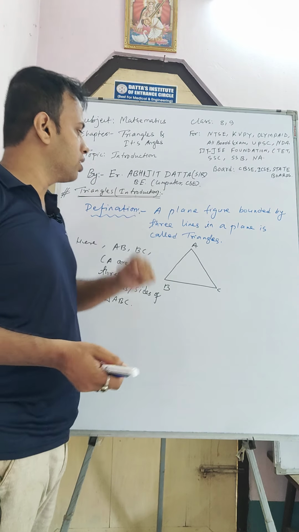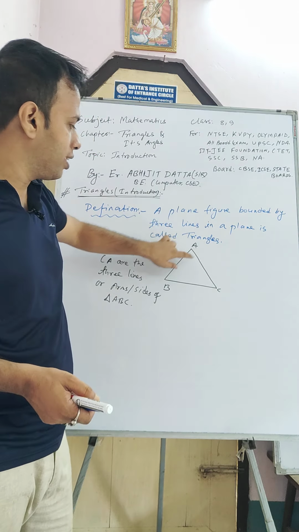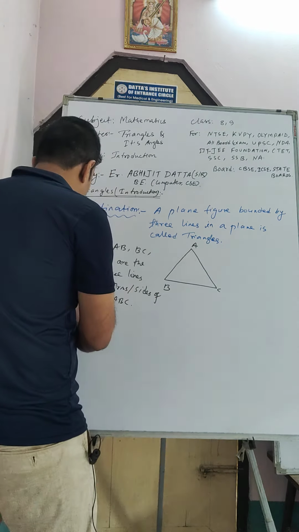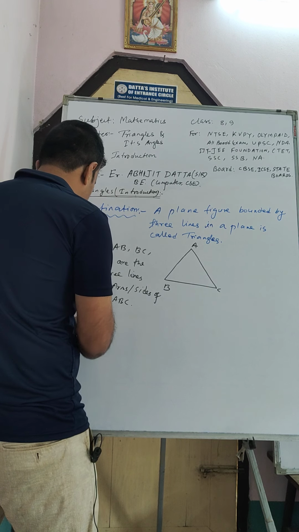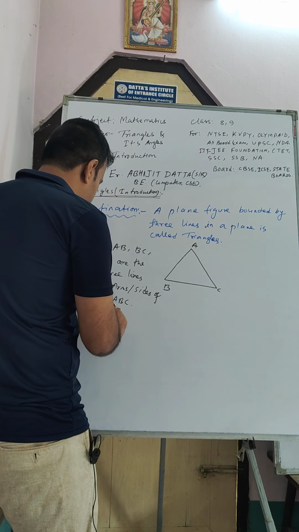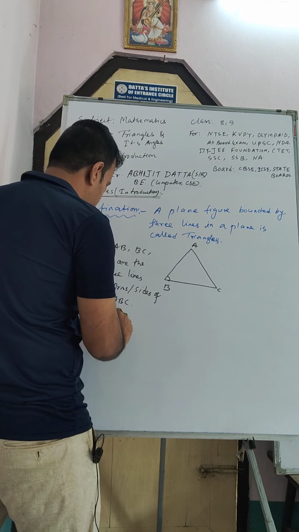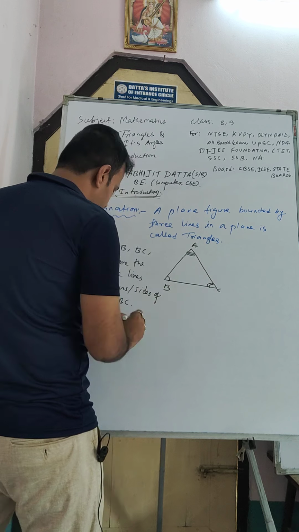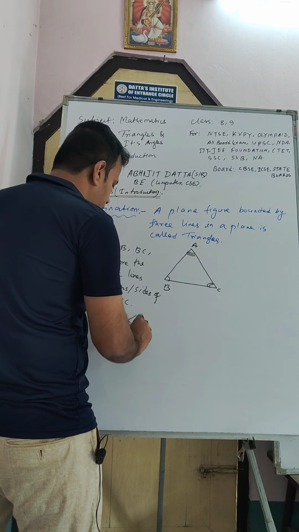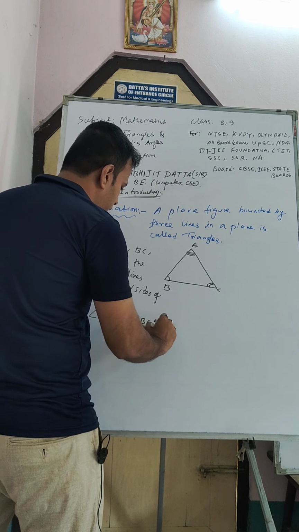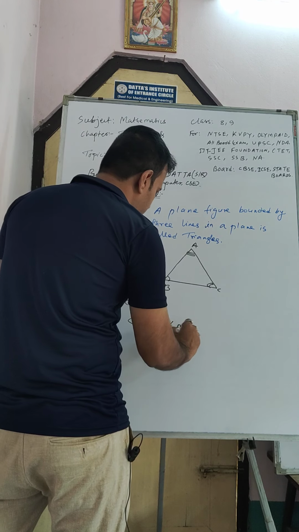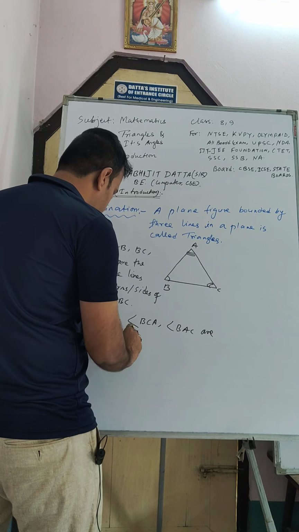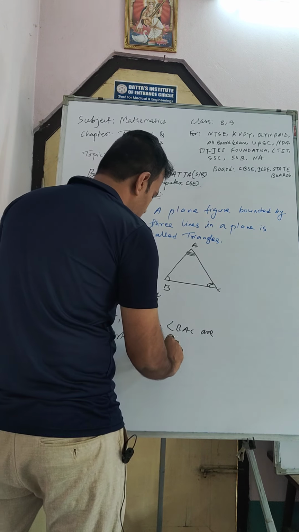Another thing: this one is one angle, this one is one angle, this one is one angle, and these are known as vertices. Here again angle ABC, this angle, and this angle and this angle, angle ABC, angle BCA and angle BAC are the vertices of triangle ABC.